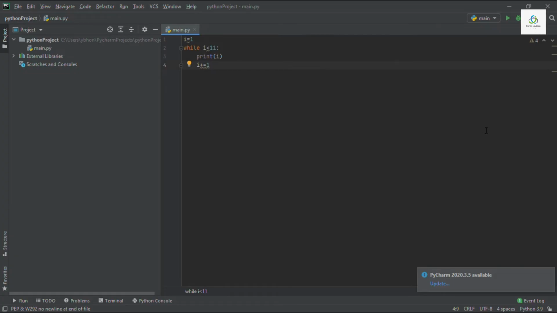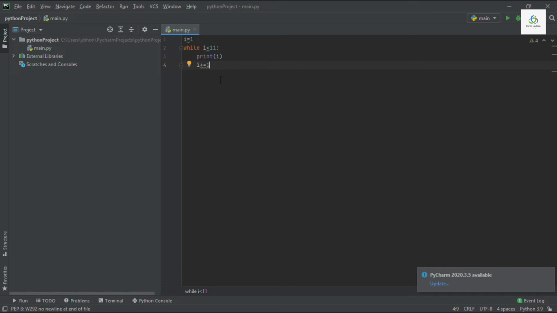See over here, I have written a small code to tell you how the while loop works. In statement 1, I have initialized a variable I with value 1. In statement 2, the while loop is starting. And I have written the condition I less than 11, means this loop will be executed till I is less than 11. And if the condition is true, then our value of I will be printed. And in fourth statement, I have written I plus equal to 1. This means the value of I will be incremented.